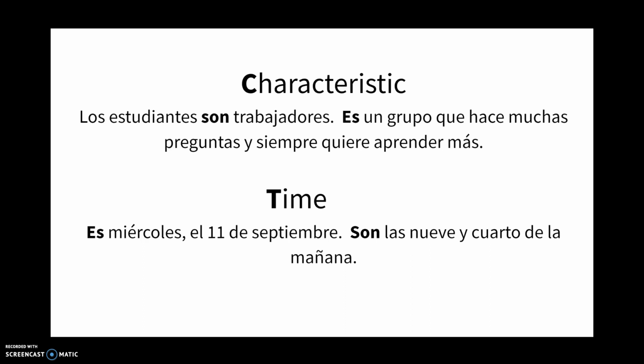Second to last one, the fourth one, third to last one for this is time, and many of you may be doing this on miércoles el 11 de septiembre. So we have es miércoles el 11 de septiembre, son las 9:15 de la mañana. So it is Wednesday, September 11th, and it is 9:15 in the morning. We always use ser when we're discussing time. Keep that in mind, a conjugation of ser.